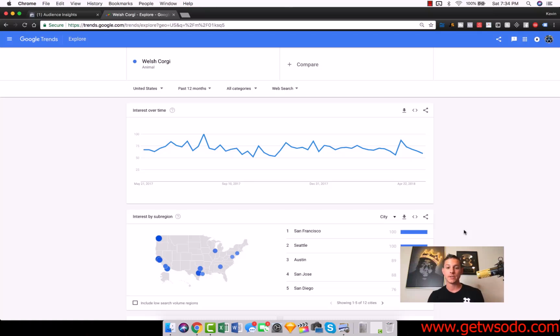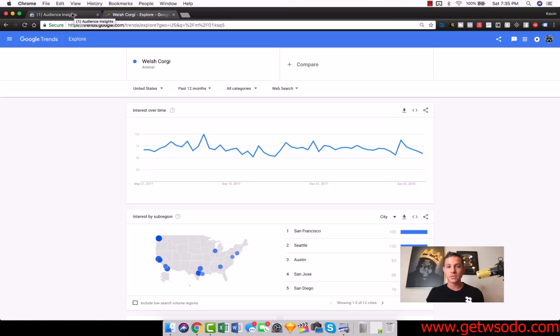So we could literally target on Facebook, okay, I only want to show my ad for a Corgi shirt to people in San Francisco who are women, who are aged 25 through 34, and who like the page I Love My Corgi. If you do all four of those, then you know that every single time your ad is shown, it's going to be shown to somebody who has already proven that they are very interested in your topic, and they exist in a city that Google is telling you has the most frequency of searches related to Welsh Corgis, right? And so these are the two ways to get extremely targeted interest targeting, even if you have no other data.